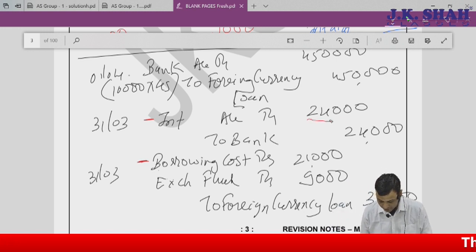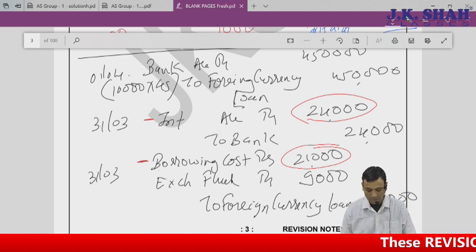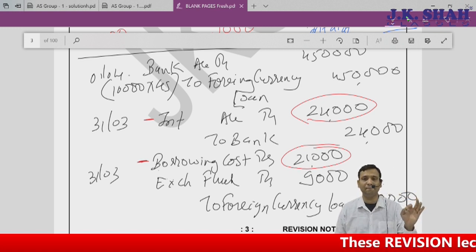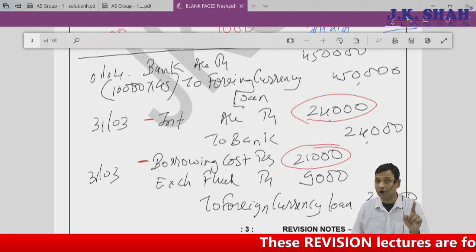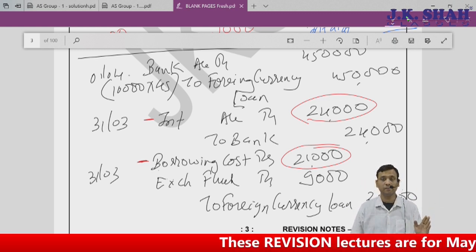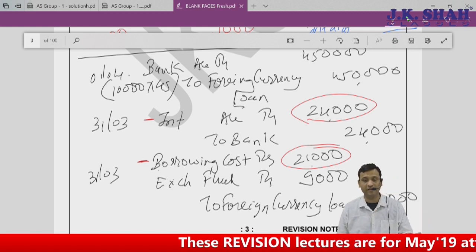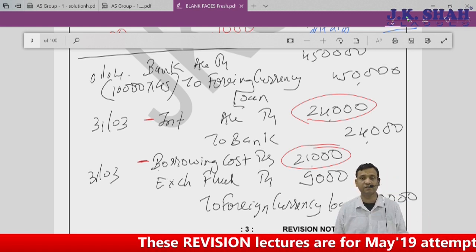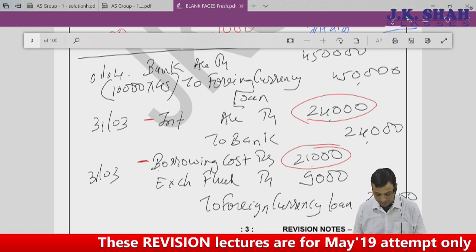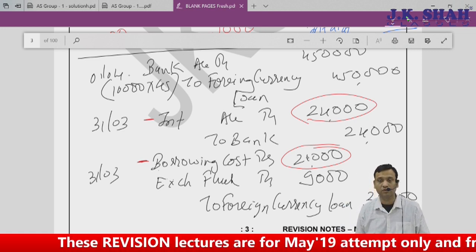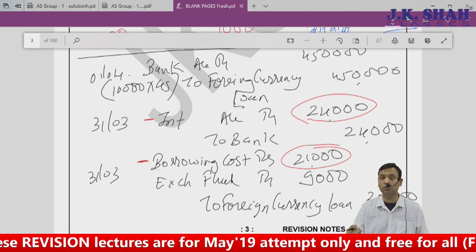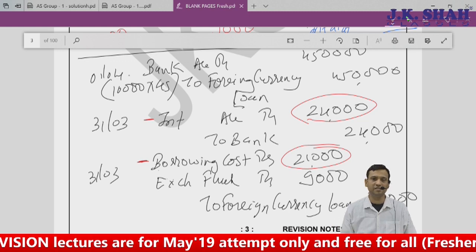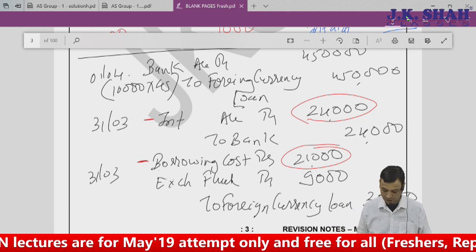Both the interest of 24,000 and this exchange difference of 21,000 will be capitalized provided the loan has been taken for a qualifying asset. But if we don't have a qualifying asset, and the loan is for other purposes, then both of them, 24,000 and 21,000, will be debited to the profit and loss account and shown under the head of finance charges in our statement of profit and loss.